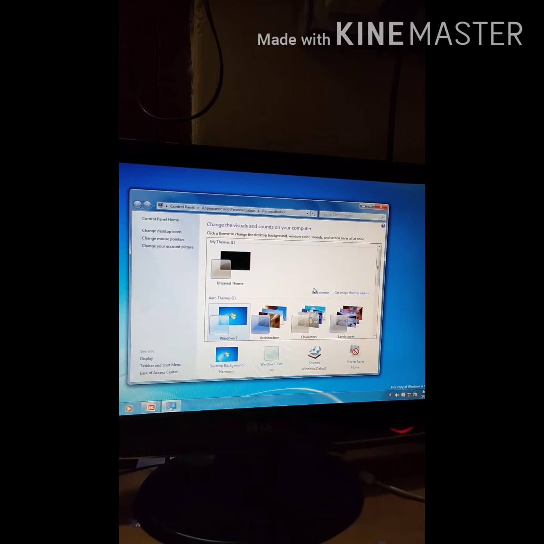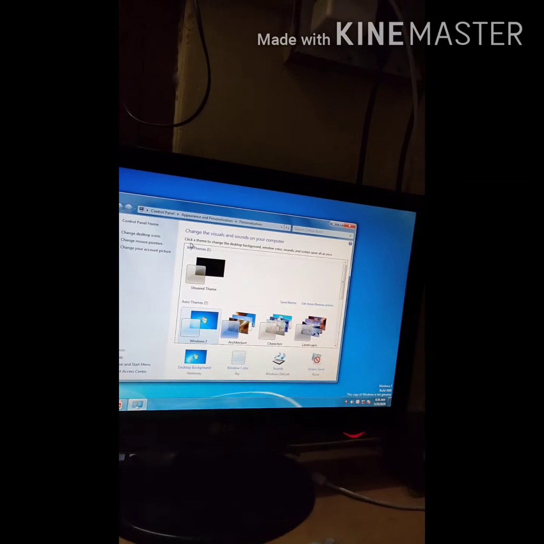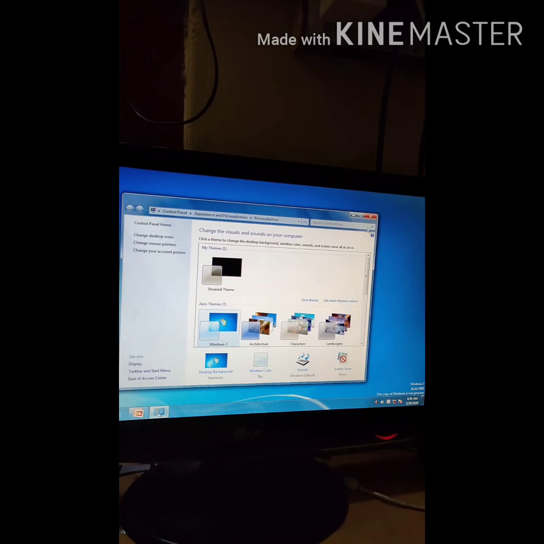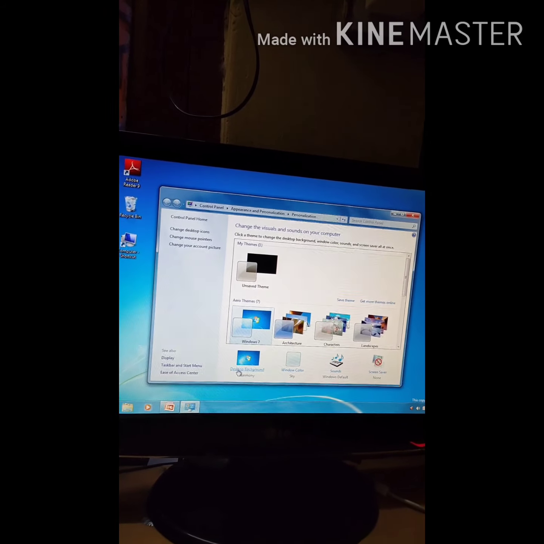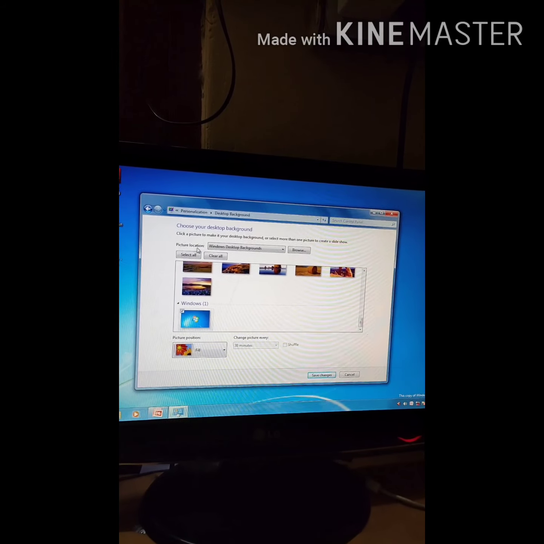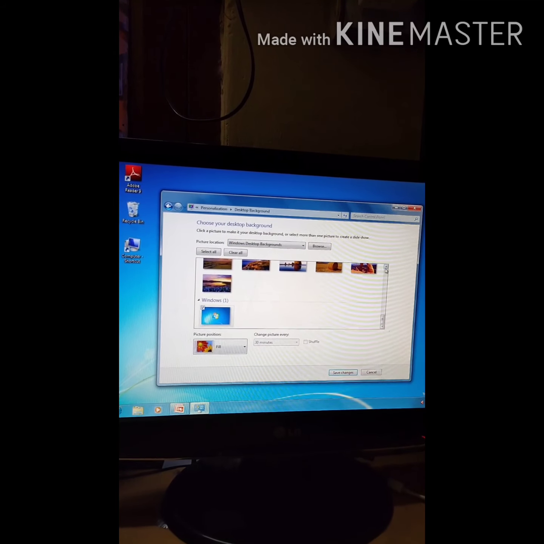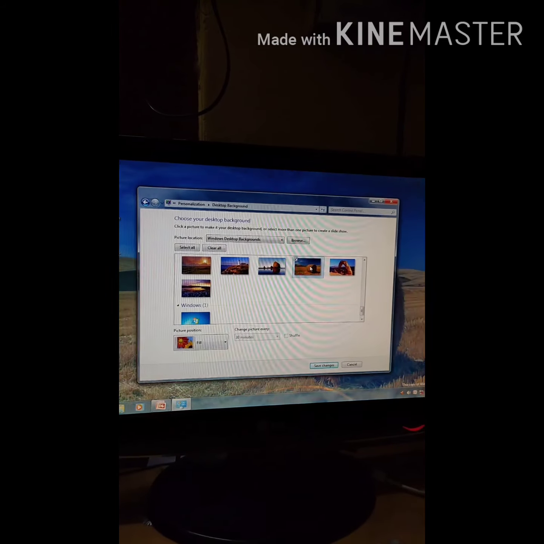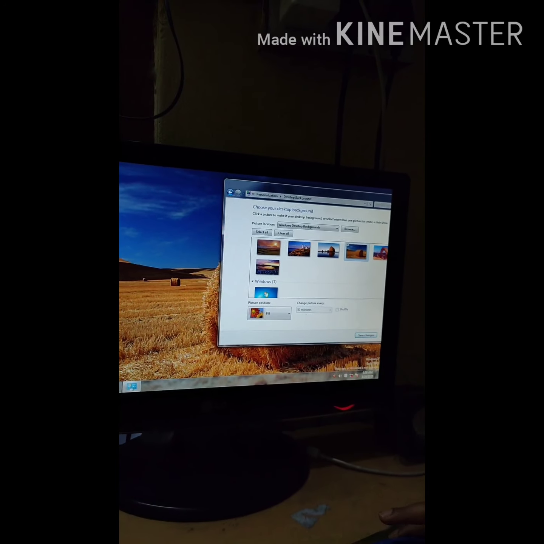Once you click, you will see: change the visuals and sounds on your computer. One window will appear. From there, you will choose the option desktop background. Click on it. Here under picture location, Windows desktop backgrounds, you will see some pictures. Simply click on the desired picture you wish and you can see that it has changed.